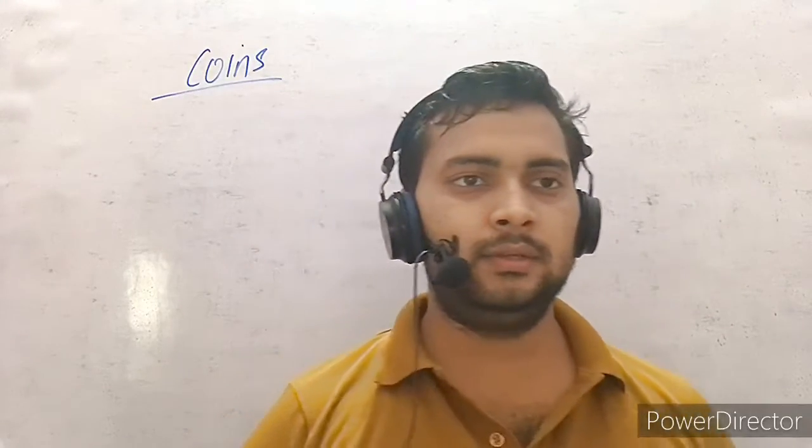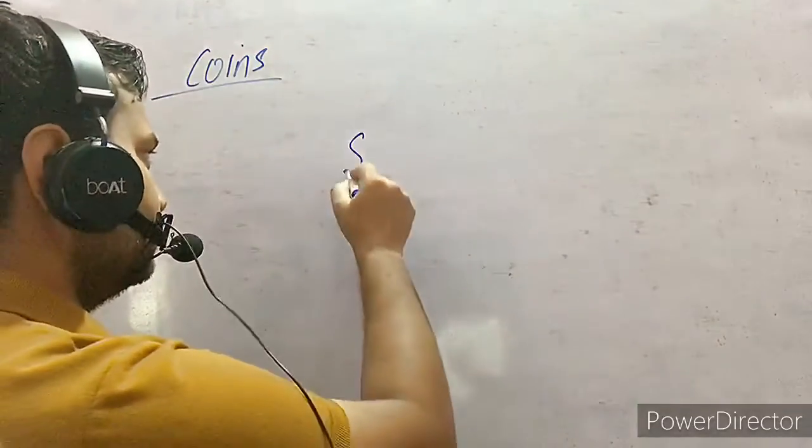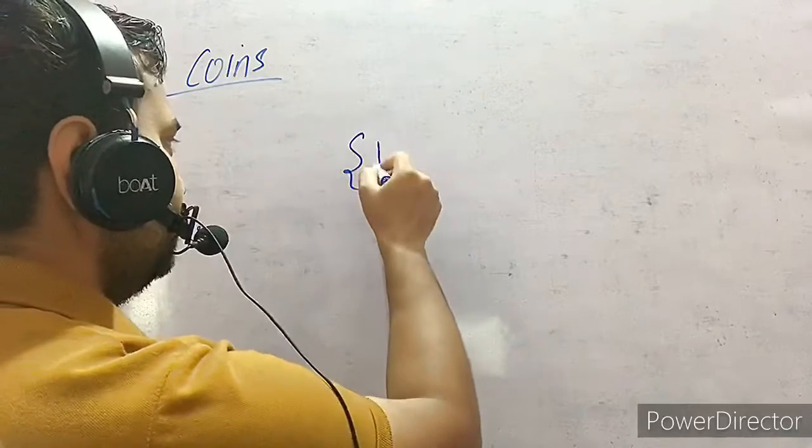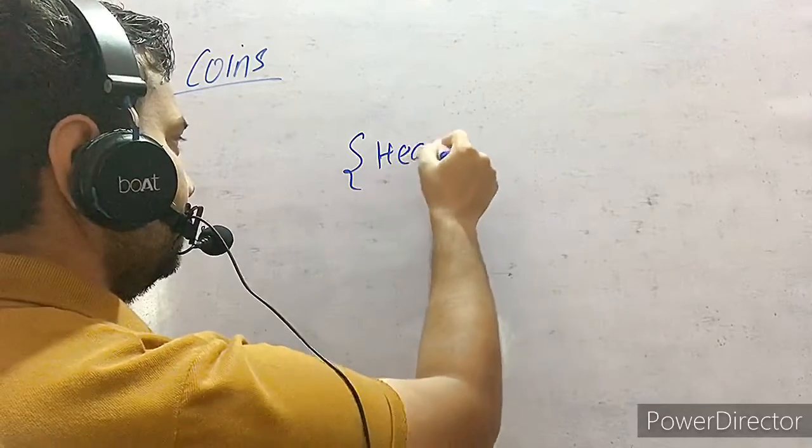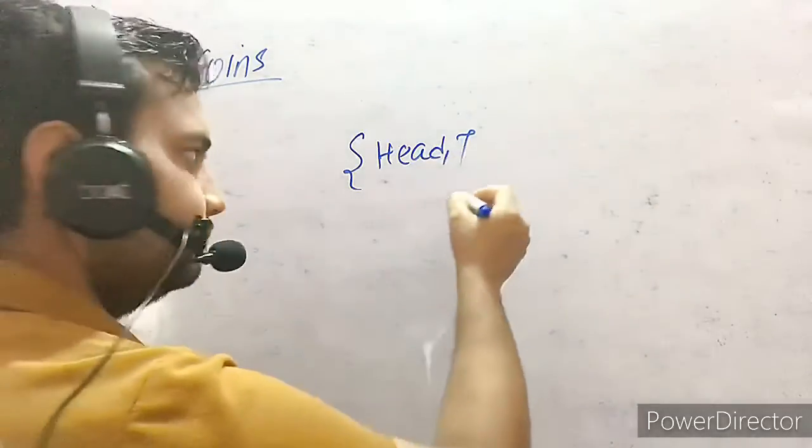In this, what happens is that it is a random process. First of all you must know that it is a random process. How can you say that it is a random process? The definition of a random process is that the output comes from a fixed set of values. For coins it will be either head or tail.